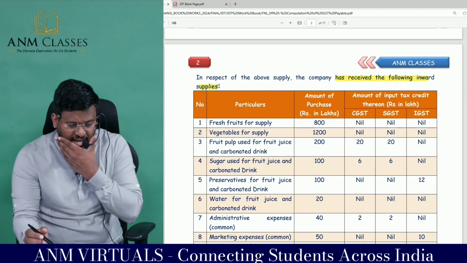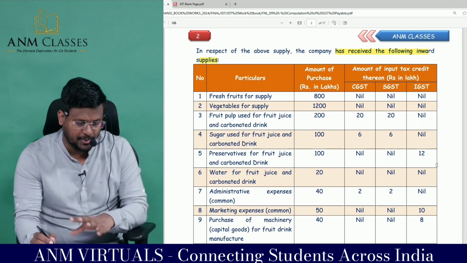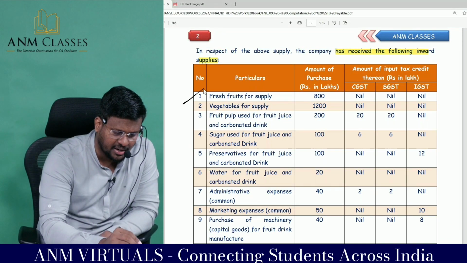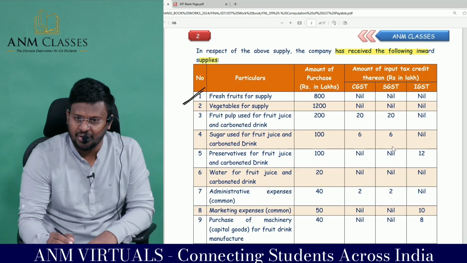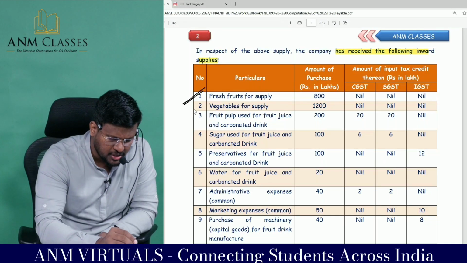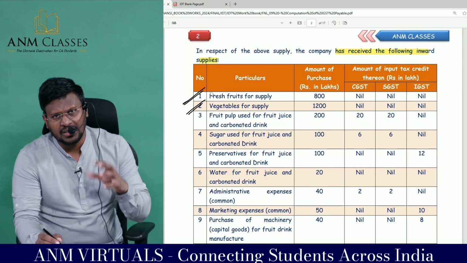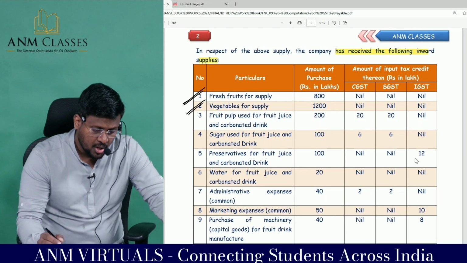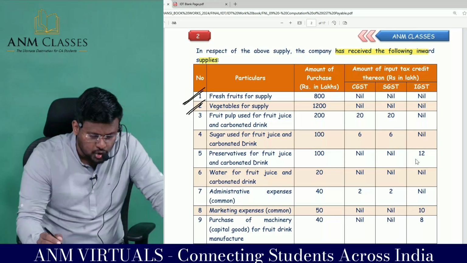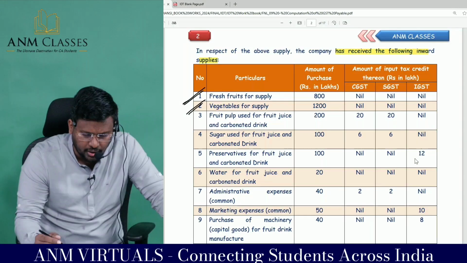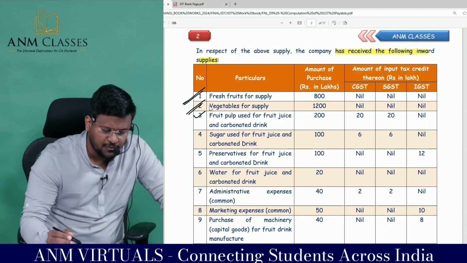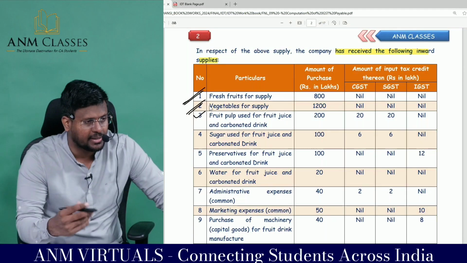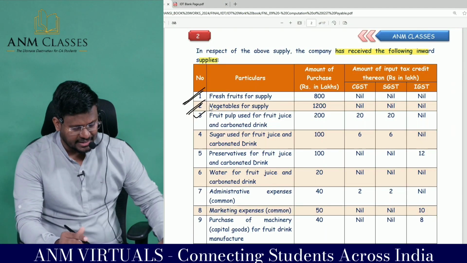In respect of the above supply, the company has received the following inward supply. That means these are ITC related matters they have given. Fresh fruits for supply, we all know that it is nil rated, so there is no tax. Vegetables for supply, there is also no GST, so dash. Whereas fruit pulp used for fruit juice and carbonated drink, since this fruit pulp has been used for supplying taxable items, you can take ITC.